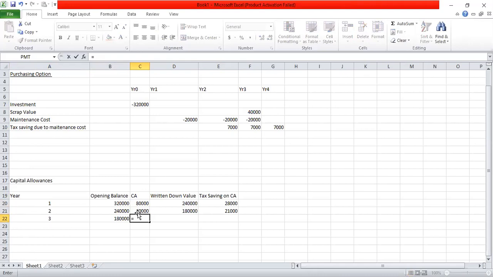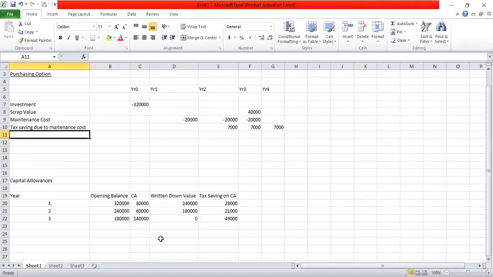So basically, the balancing allowance is 180,000, but from this we need to deduct the scrap value, that is 40,000, to calculate the net capital allowances. So third year net capital allowances is 140,000. There is no written down value at the end of year 3. Tax saving on capital allowances would be 35% on this, 49,000.